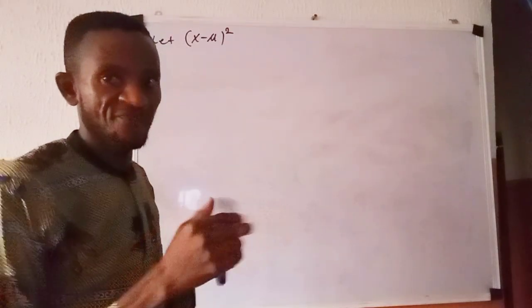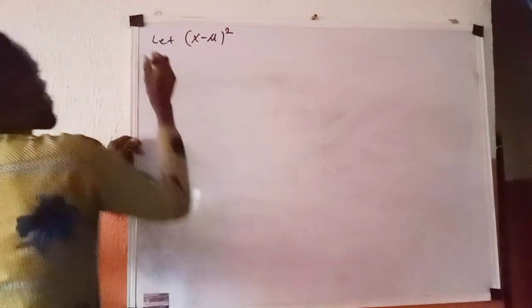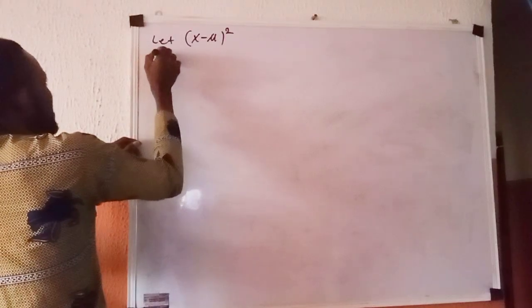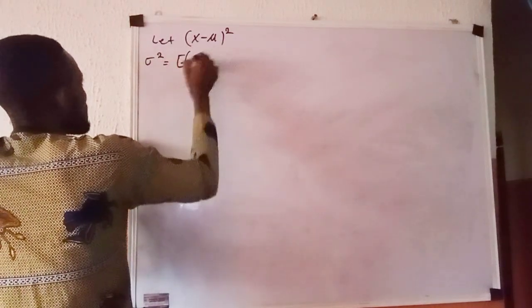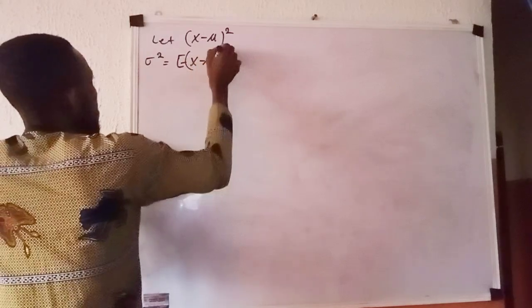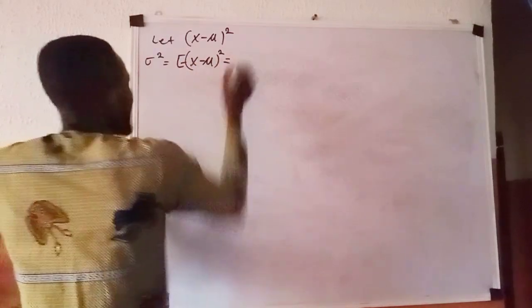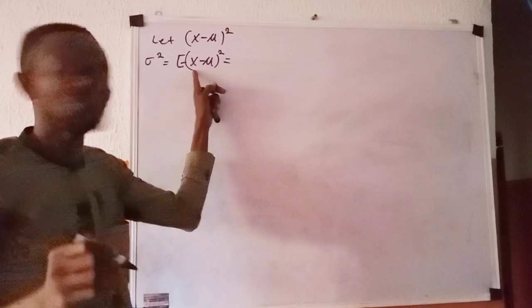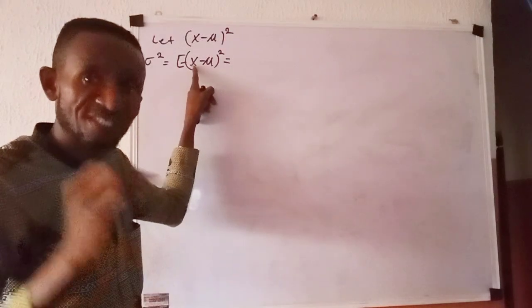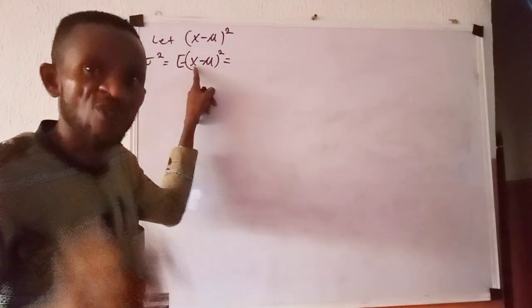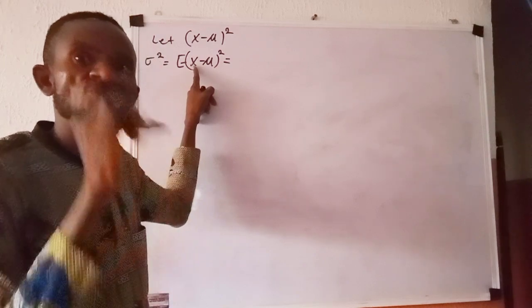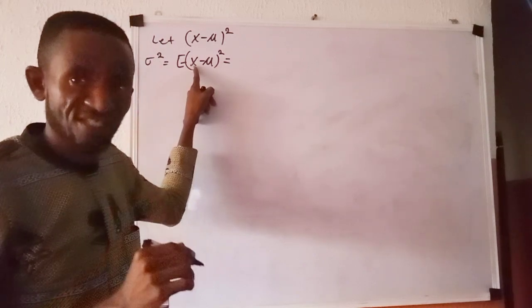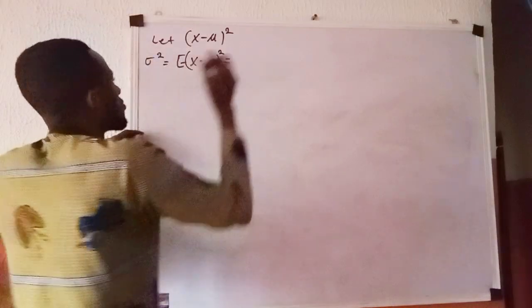We normally make that definition such that we now have that sigma raised to power 2 is equal to the expected value of x minus mu all raised to power 2. This time around, it is not a continuous random variable, it is a discrete random variable. So it is not going to be an integral over the range, it is going to be a sum over the range.